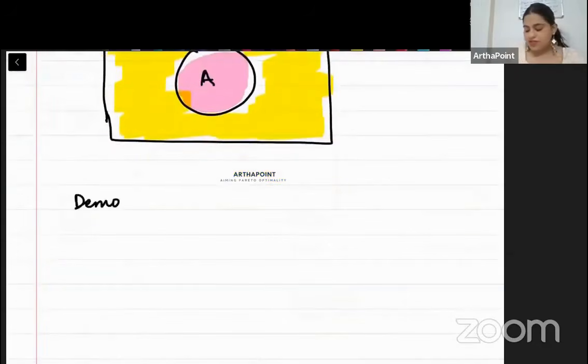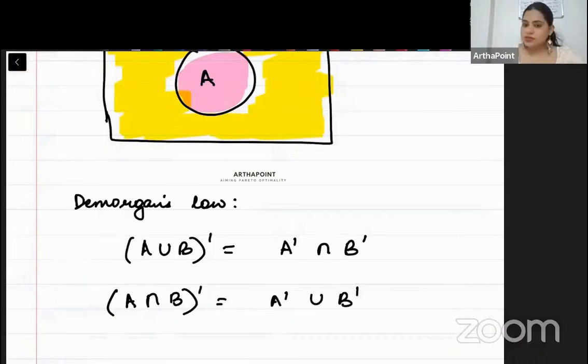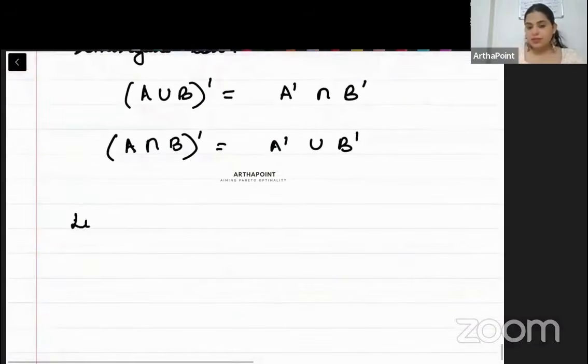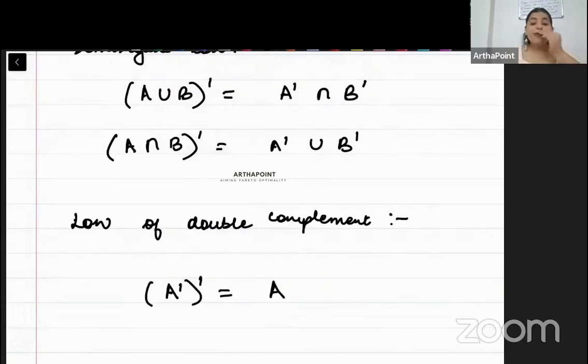De Morgan's law. I've just explained you this. I'm just writing this. A union B complement is A complement intersection B complement, and A intersection B complement is A complement union B complement. I've proved these. Next बेटा, ये भी हमने prove कर दिया है, law of double complement. I've already proved this. What does this say बेटा? A complement complement is A. When you go ahead and find complement of A, that is A itself.